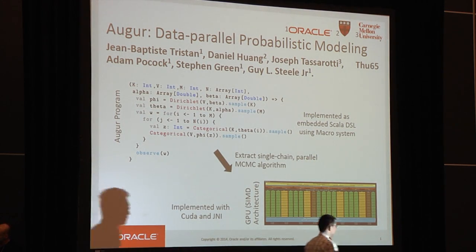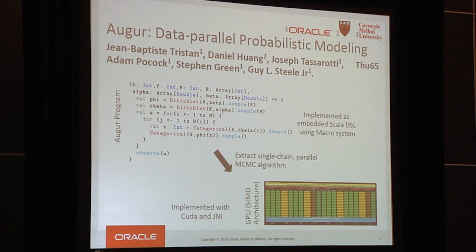Okay, so this is joint work with my collaborators at Oracle Labs, Jean-Baptiste Tristan, Adam Pocock, Stephen Green, and Guy Steele, and also Joseph Tassarotti from CMU. The goal of this work is like that of probabilistic programming, and we just want to make it easier to apply Bayesian machine learning.